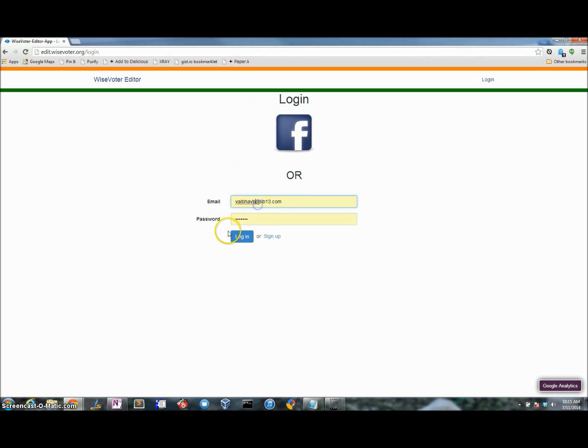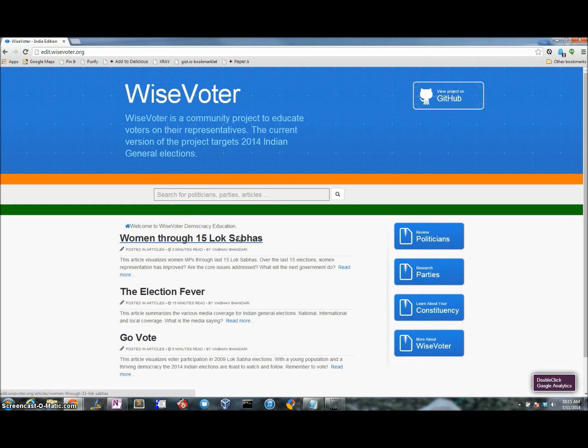So I'm going to sign in as a super user. I could also be an editor, but I sign in with my lib13 account. When I sign in, I see a number of articles here.